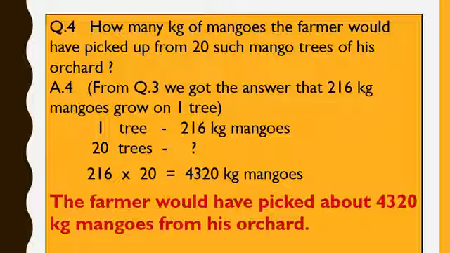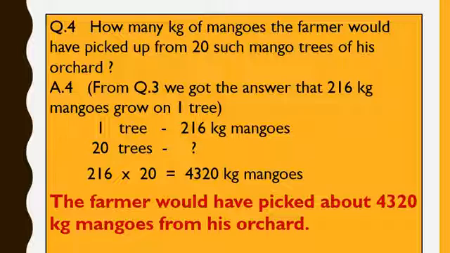Now, from question number 3, we got the answer that one tree contains 216 kg of mangoes. So, like this, 20 trees are there in the orchard. So, 20 trees will contain how many kg of mangoes? So, we will cross multiply 20 and 216 and then divide it by 1.